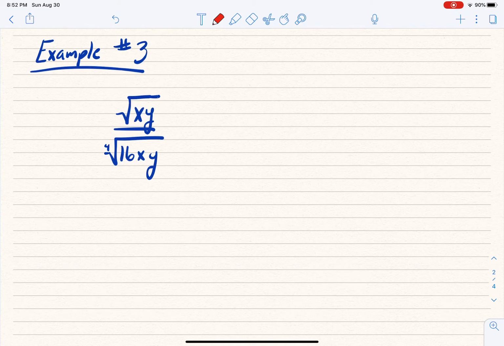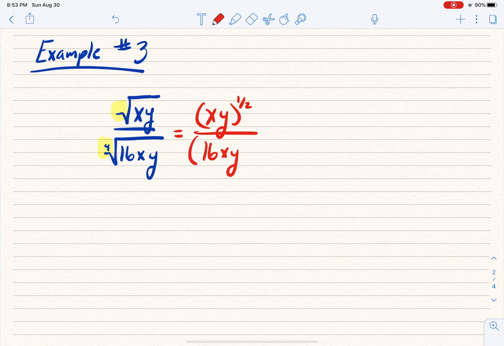Now, last time we were multiplying, so now what are we going to do? We're going to divide. And again, notice we have a square root and a quad or 4th root. This is getting a little bit weird, but this isn't hard. First of all, I want to convert them to rational exponents. The top would become xy to the 1/2 power, and the bottom would become 16xy to the 1/4 power.